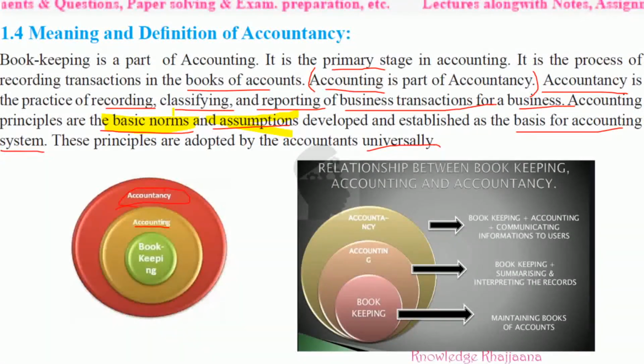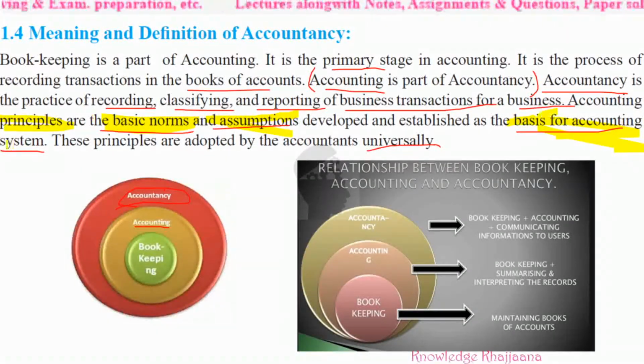The rules are called norms. According to some norms and some assumptions, the financial transactions are recorded in the books. That is called principles. Principles are the basic norms, norms meaning rules, and assumptions developed and established as the base for the accounting system. These principles are adopted by accountants universally.